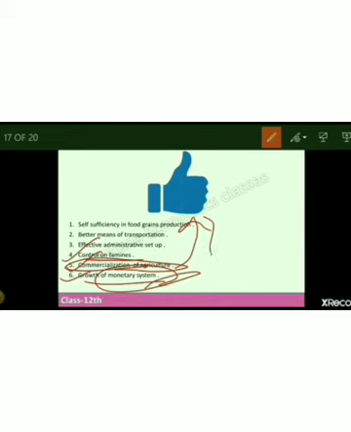So these are the positive areas that we can jot down when we have to write about the positive impact of British rule in our country. So somewhere this can be highlighted. This is how we can sum up the positive impact. So this chapter is now over.